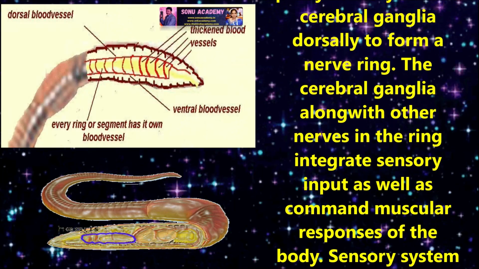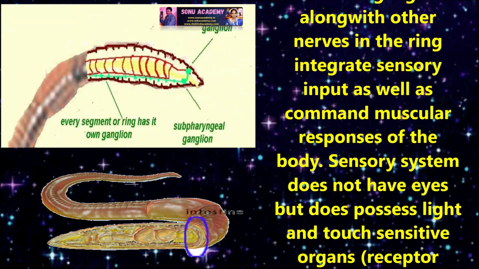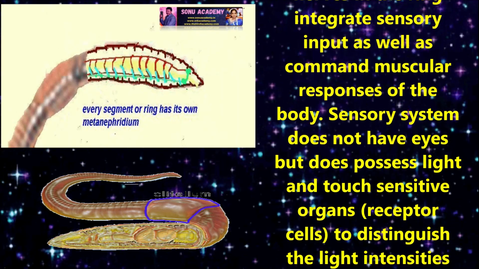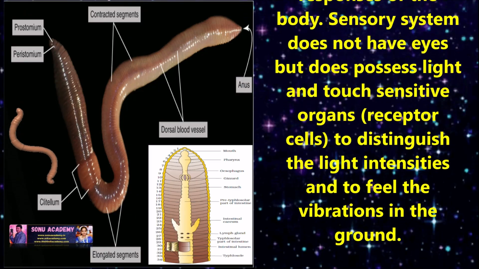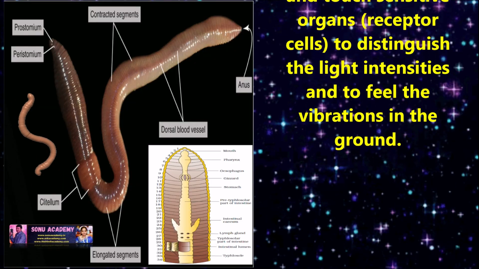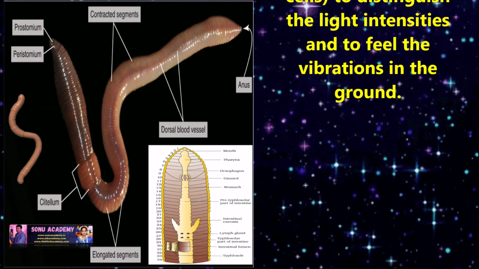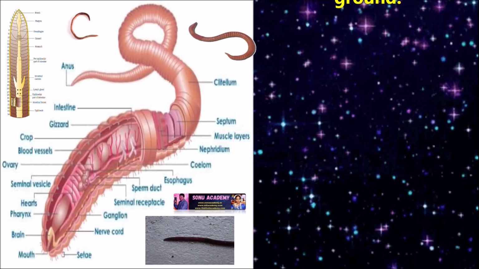The cerebral ganglia, along with the other nerves in the ring, integrate sensory input as well as command muscular response of the body. Earthworms do not have eyes but do possess light and touch sensitive organs to distinguish light intensities and to feel the vibrations in the ground.